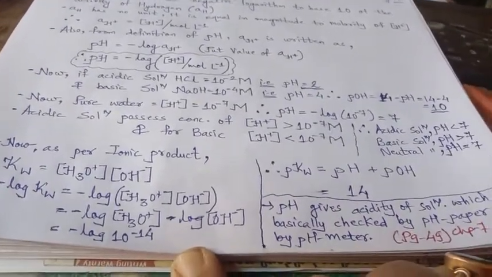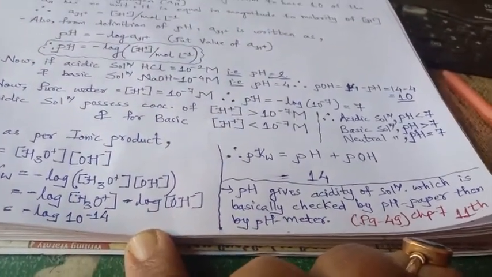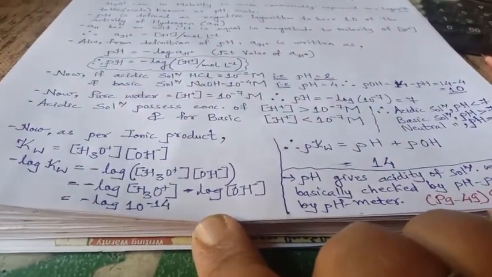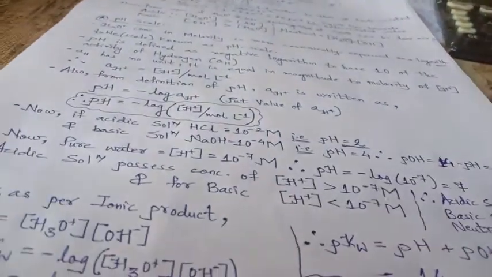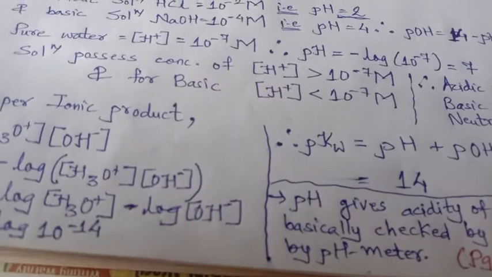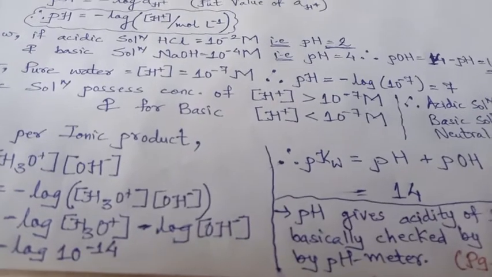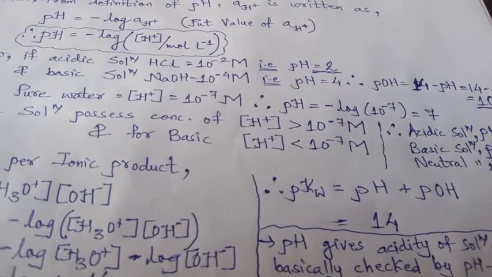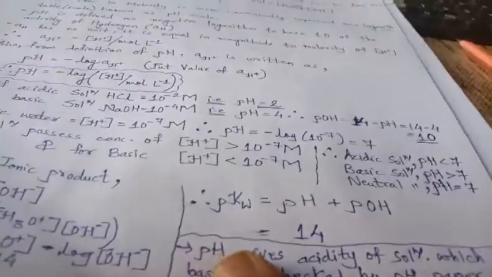Because suppose a pH meter or pH paper is not there and we just know the concentration value, then we will come to know whether it is acid or base, even though no pH paper or indicator is used, right? In your textbook, we have one diagram on which a pH paper with color spots is shown. So once go through that diagram: whenever you dip the pH paper strips in the solution and the color changes, when you match it on that color strip, the matching color will decide the value of pH of that particular solution, right?